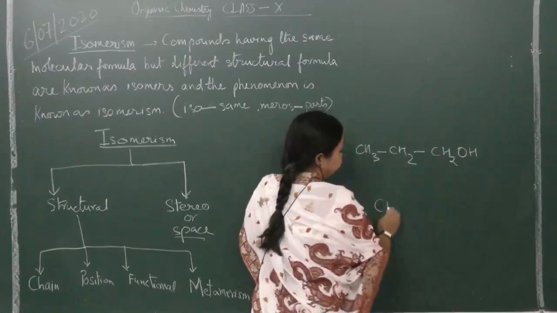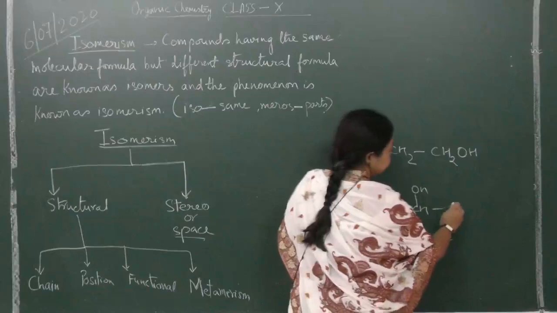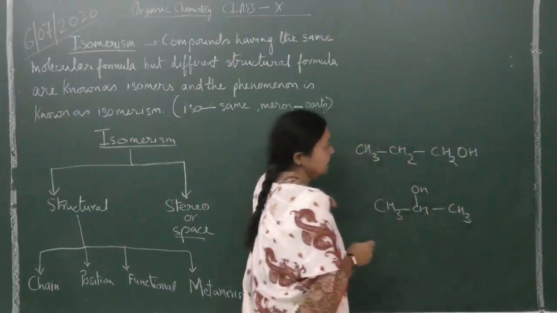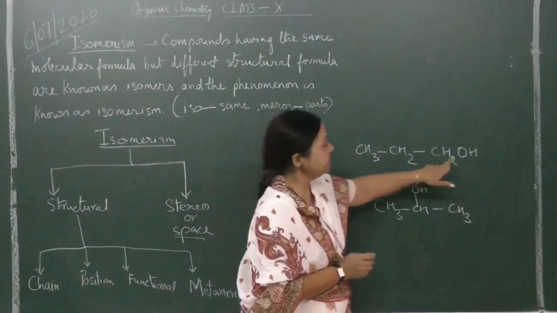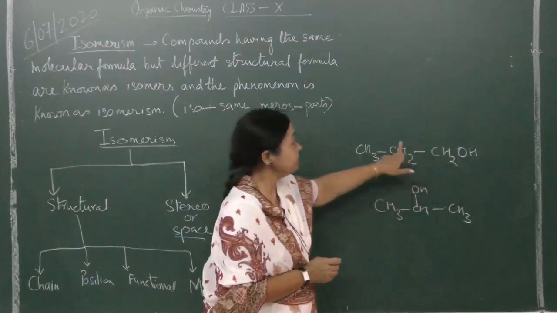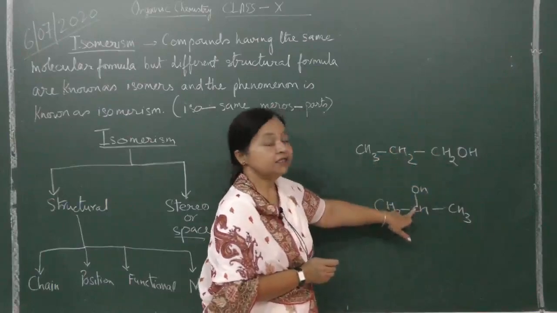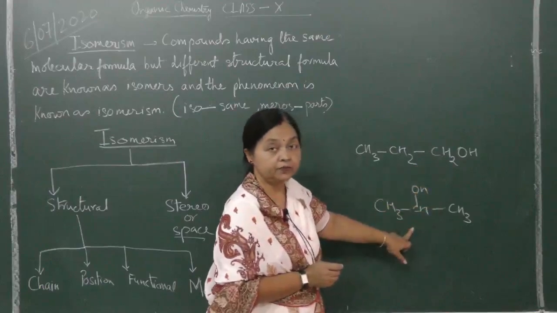And if I write it like this, CH3, CH, OH, CH3, then too the molecular formula is the same for these two. But what has happened is the position of the functional group, we call this a functional group, has changed to the second. So it is 2-propanol. This is 1-propanol, this is 2-propanol.